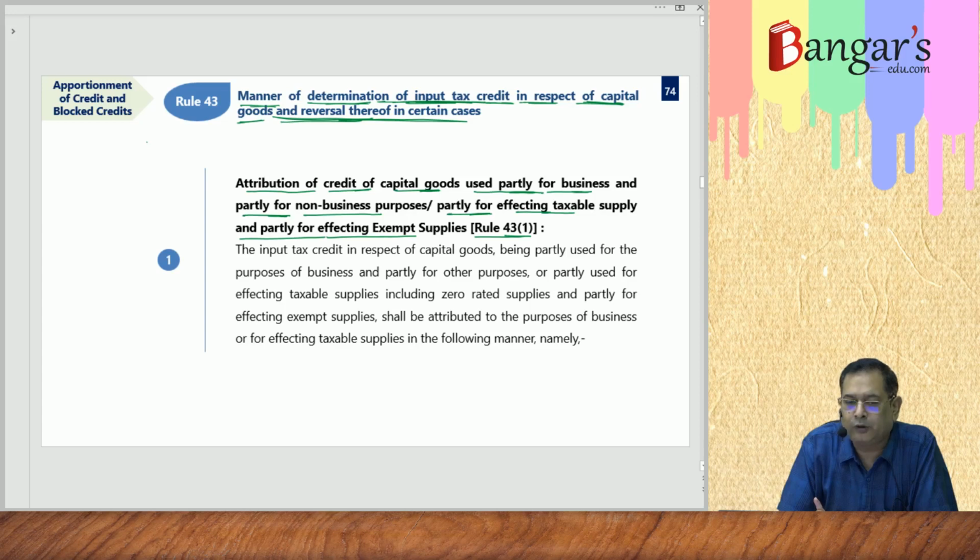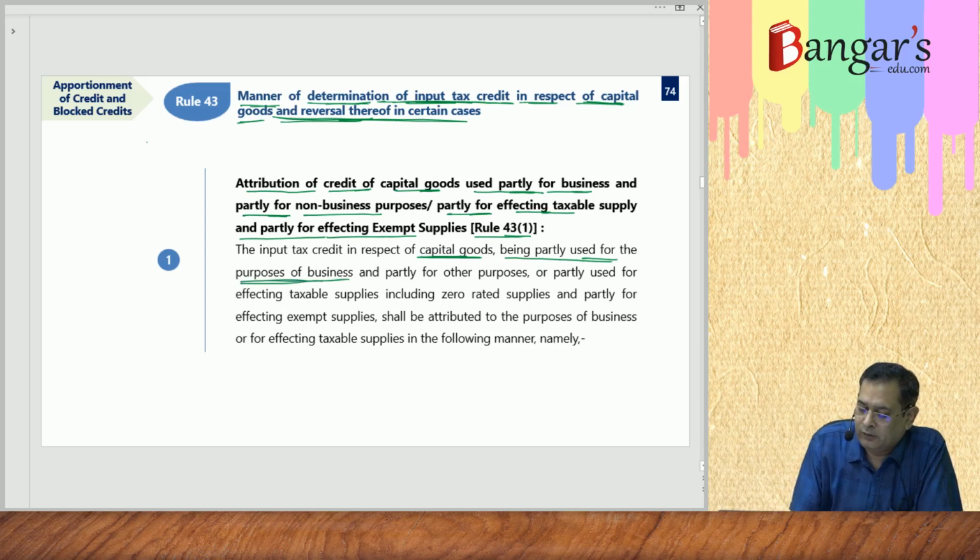So the input tax credit in respect of capital goods being partly used for purpose of business and partly for other purpose, or partly used for effecting taxable supplies, including zero rated supplies, and partly for effecting exempt supplies.